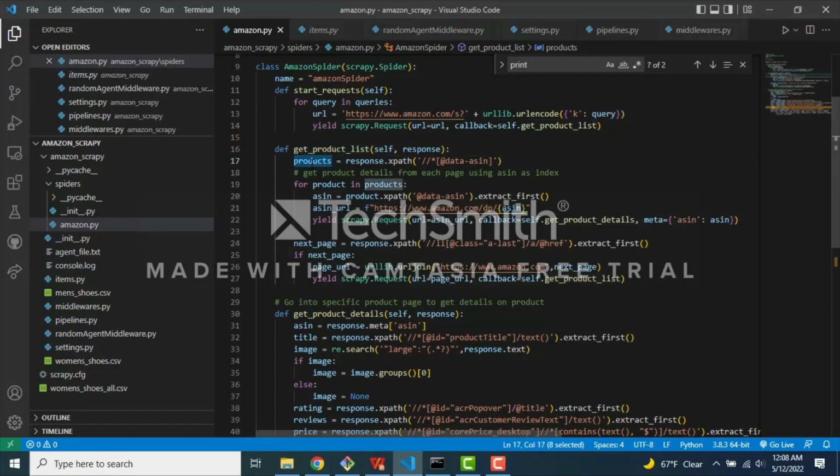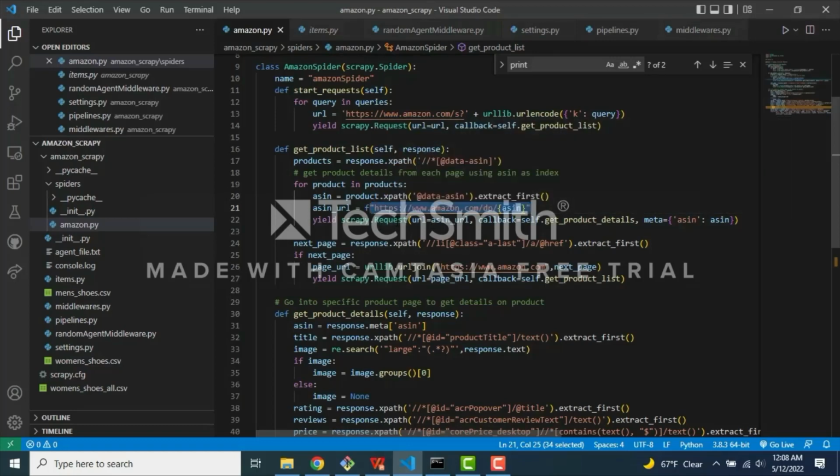In the get products list, we're going to be using XPath specifically to search for the different elements, and then we're going to be extracting them so that we can actually do something with those elements on the page. There's the products that we're going to be searching for from the response, and then we're going to be doing a for loop for each specific product. We're going to be getting what's called the Amazon serial number. We can use this serial number on the site to get the different products' pages, and then we can go into that.